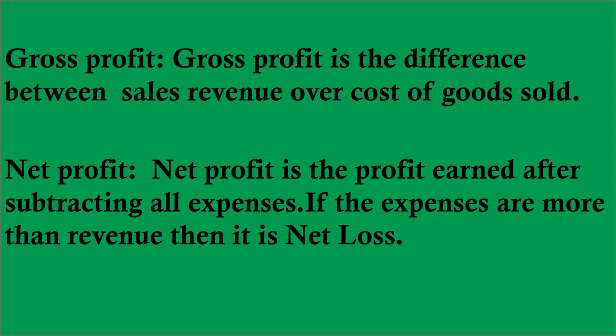In net profit, all the operating expenses such as administrative expenses and other non-operating expenses are deducted from gross profit, then other income, if any, is added, then it is called net profit. Fine.